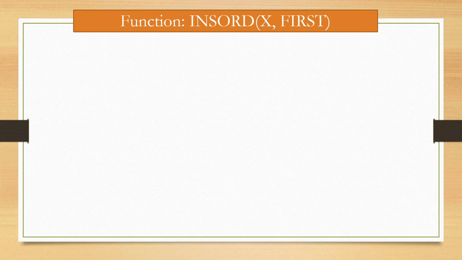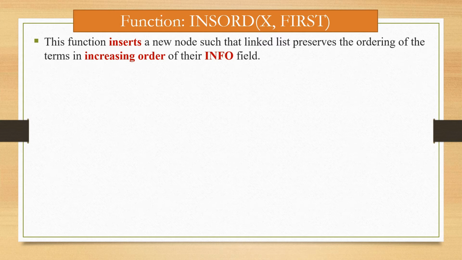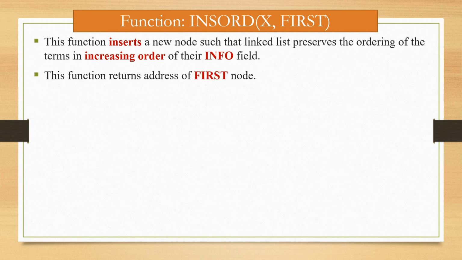Now here again some terms are given for the algorithm to insert in an ordered list. For this function, insert order in brackets x comma first. This function inserts a new node such that the linked list preserves the ordering of the terms in increasing order, or you can say ascending order of their info field. This function returns the address of the first node.